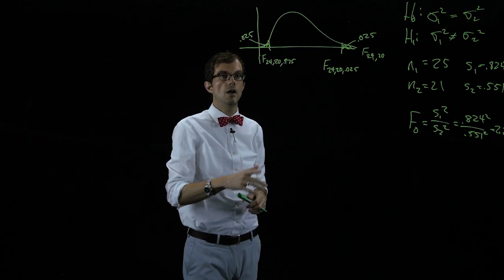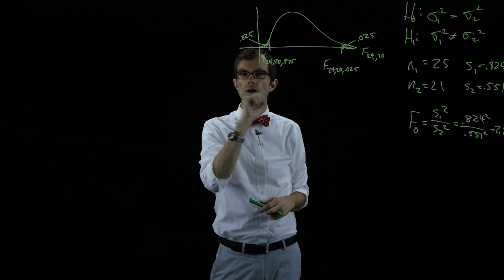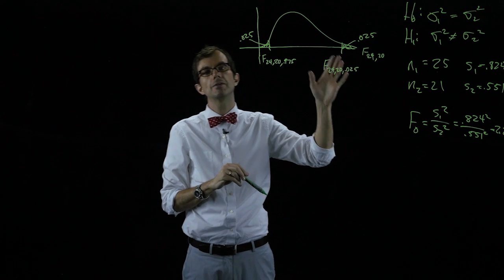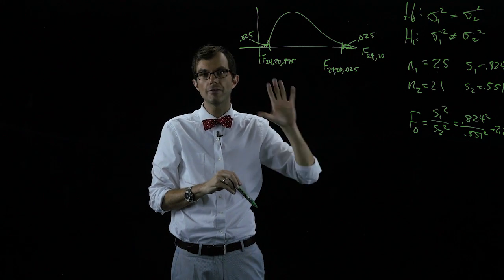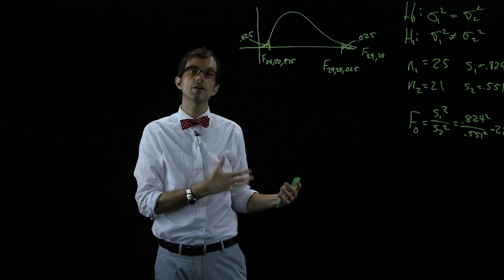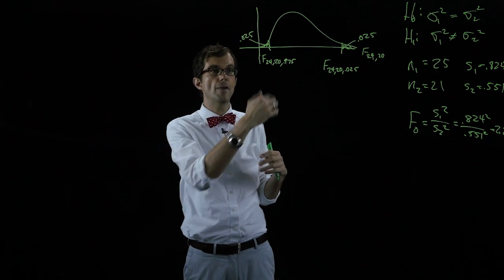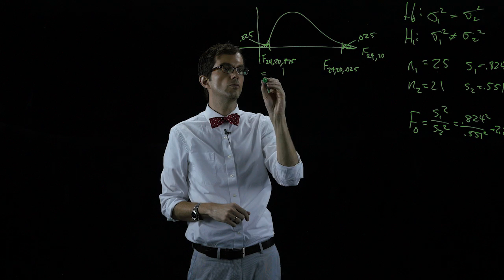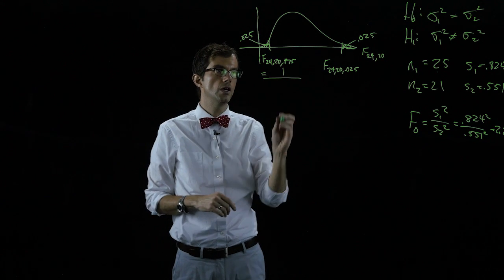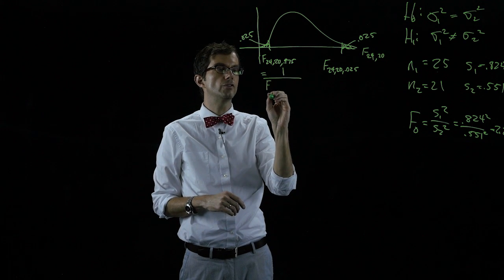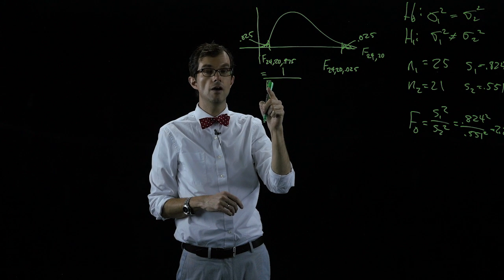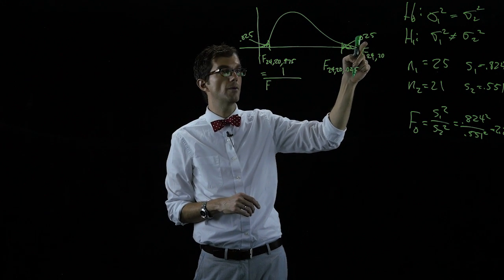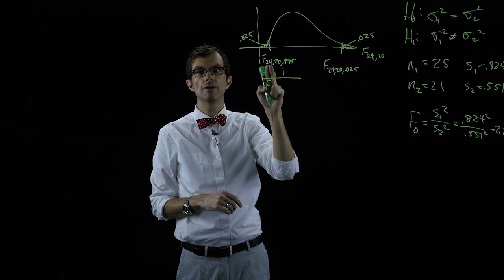Printing out tables with 0.025 in the upper tail, 0.975, and all these different combinations would take a lot of paper, but luckily we have a mathematical relationship, and that is that this is equal to 1 over the F value with alpha over 2 in the upper tail, but with the degrees of freedom switched.